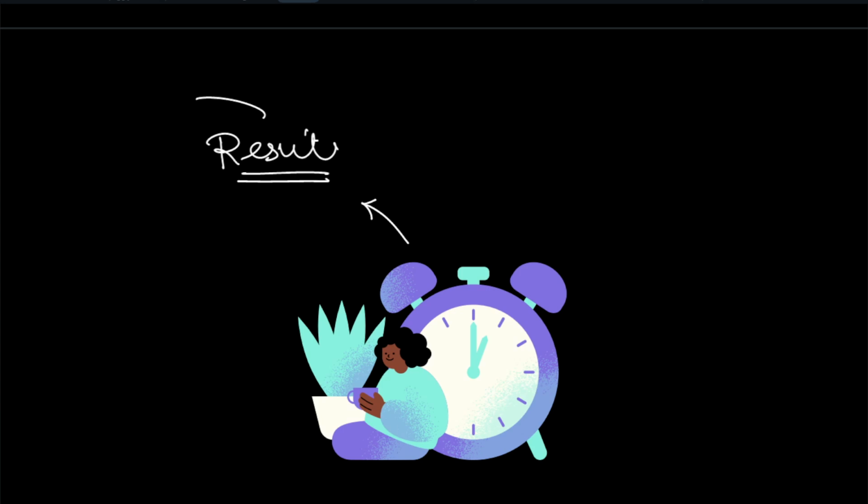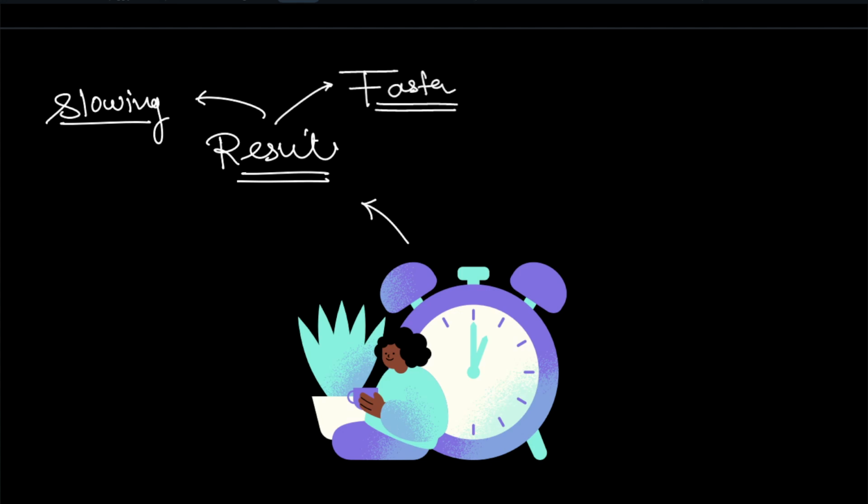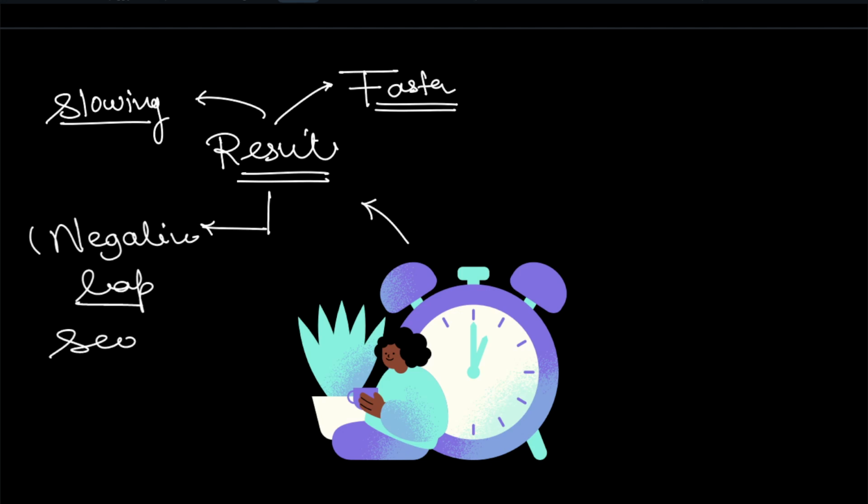Which party will win, the slowing party or the faster party, the factors which want to make the earth's time go faster? They will ultimately have to account for it. The accounting is known as the negative leap second. This is also a concept you should read about.